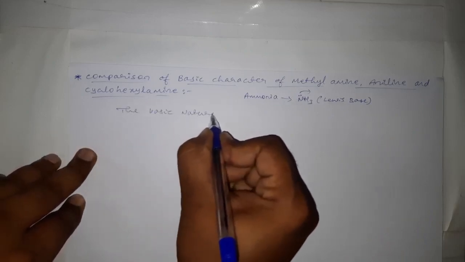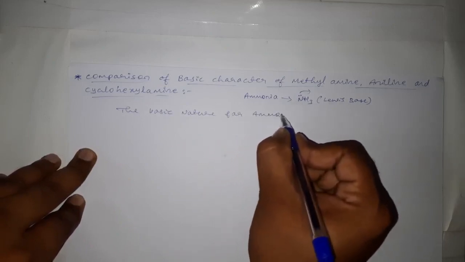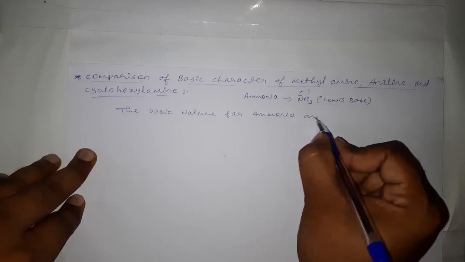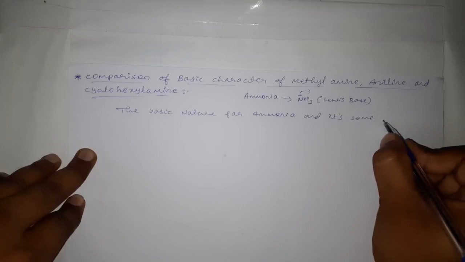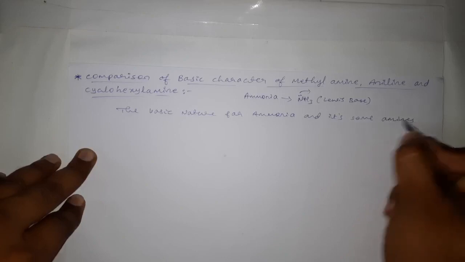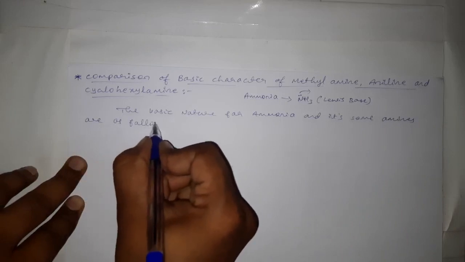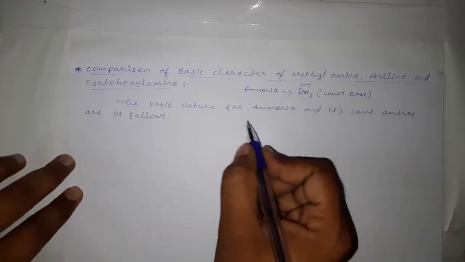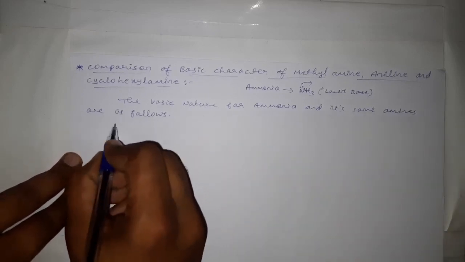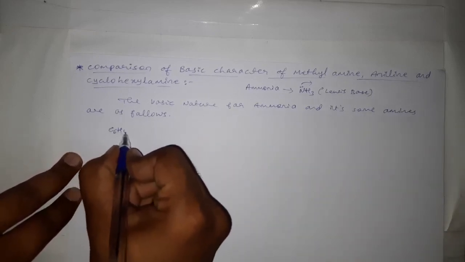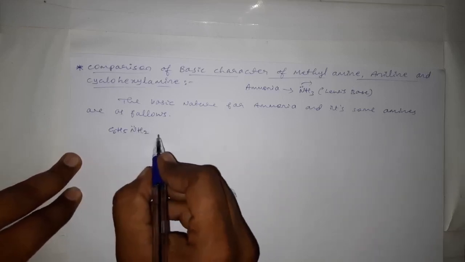And here we can write the basic nature for ammonia and some of its amines. For example, aniline, C6H5NH2.